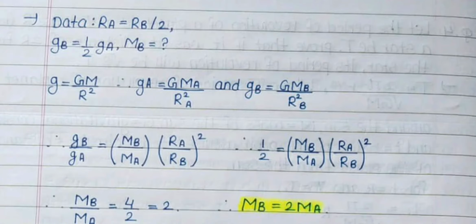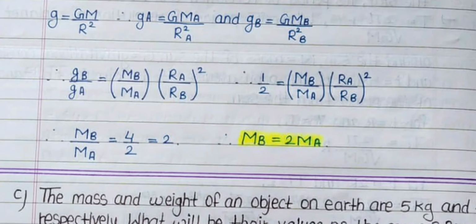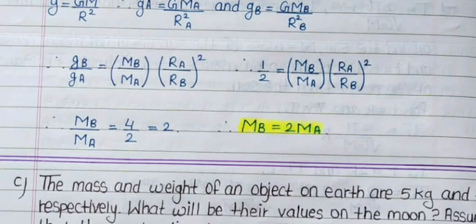so that Gb upon Ga is equal to Mb upon Ma into (Ra upon Rb) square, so that 1 upon 2 is equal to Mb upon Ma into (Ra upon Rb) square, so that Mb upon Ma is equal to 4 upon 2, which is equal to 2, so that Mb is equal to 2 Ma.